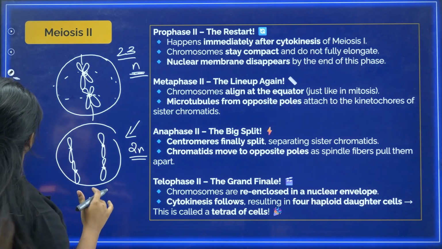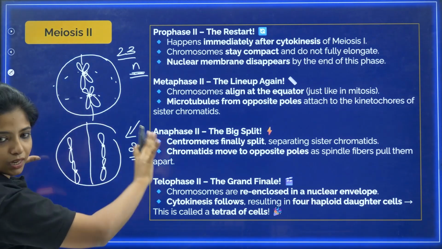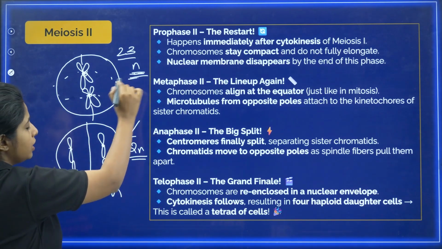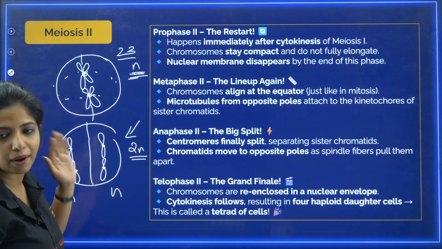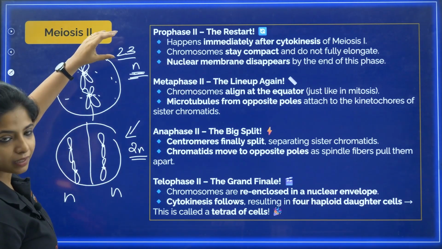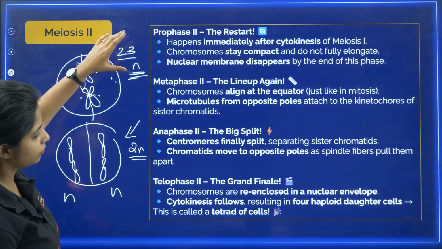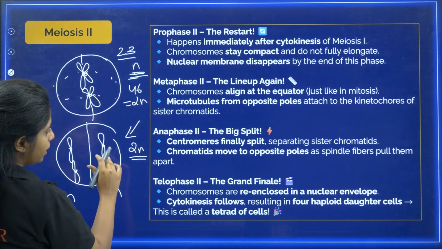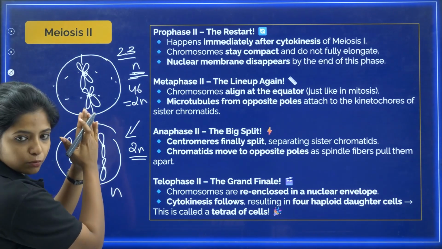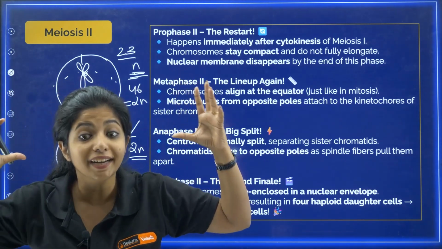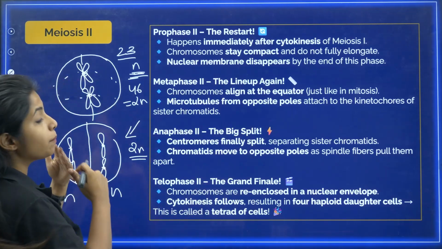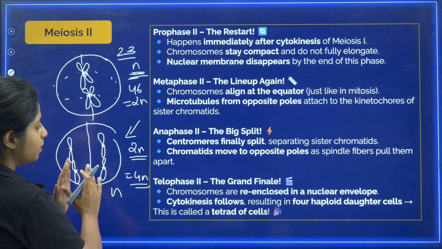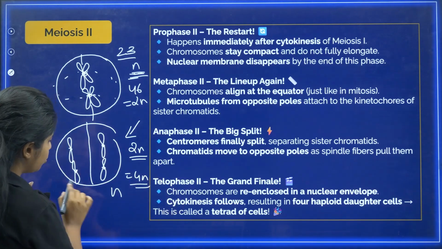In telophase, what will happen? In telophase, the cell will divide. The nucleus, not the cell, the nucleus will be dividing. When the nucleus divides, it will be N and N. So you started off with N and again you are getting N, just like how you had in mitosis. In mitosis, there were 46 chromosomes, and I called it 2N condition. Then over here, when this happened, all the 46 chromosomes split. It became 92 now. They doubled. So it was basically 4N at that particular point of time. And then later when telophase happened, my dear children, when the nucleus finally divided, you get 2N, 2N at the end.